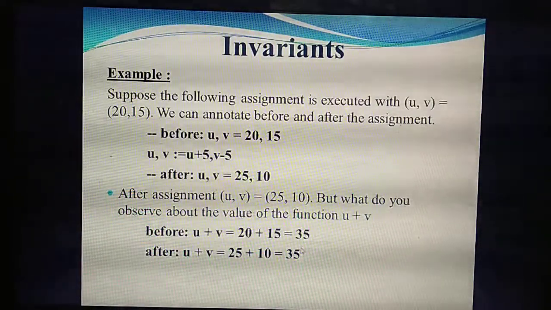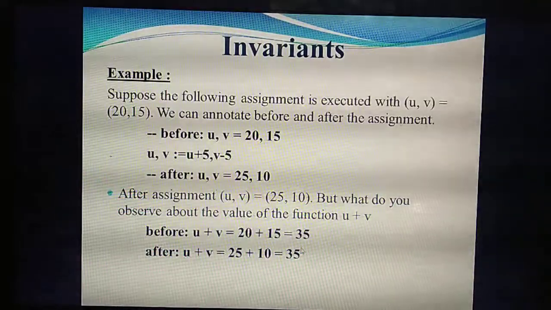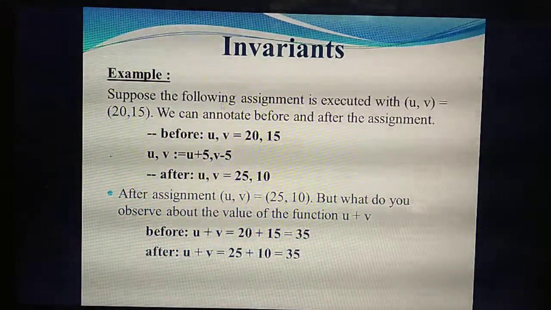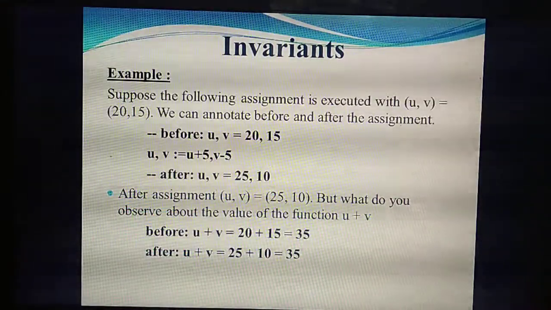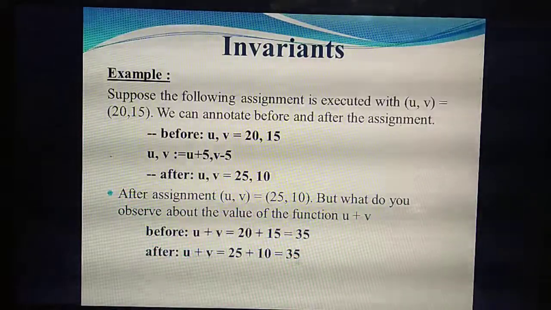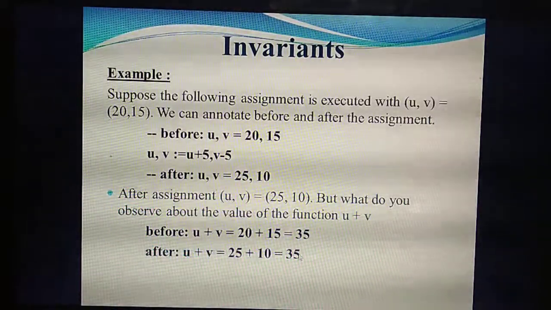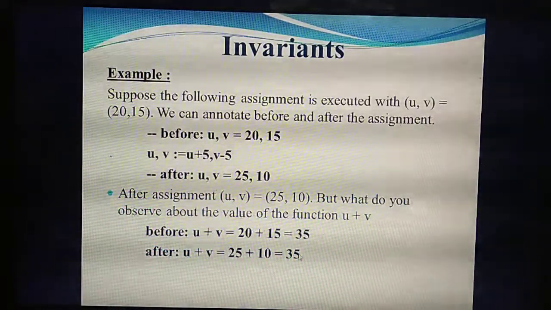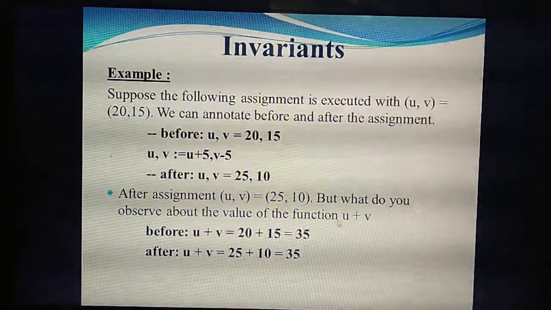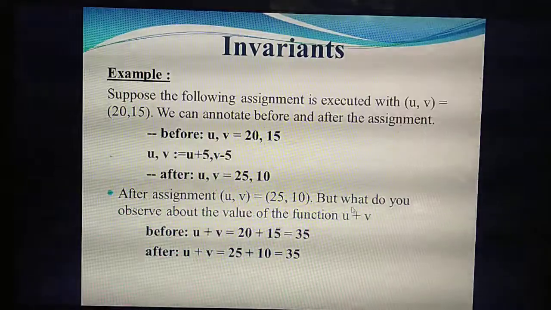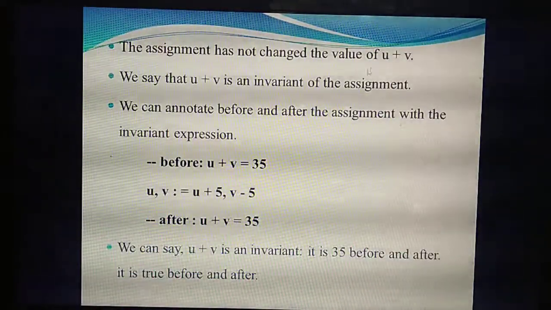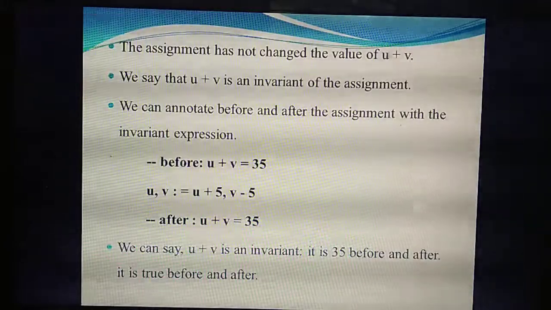Understand? So before the assignment, before assigning the value 5, you are getting the answer 35. After assigning some values to this u and v, after the modifications also, you are getting the same answer 35. Like this, if you get the same answer, you can say this is an invariant. Understand what is meant by invariant? So that is what they are telling. The assignment has not changed the value of u plus v.